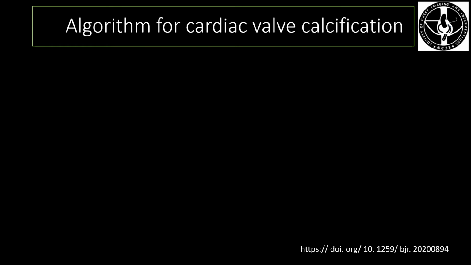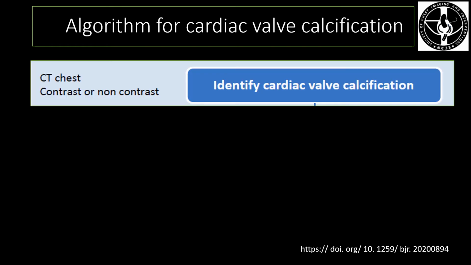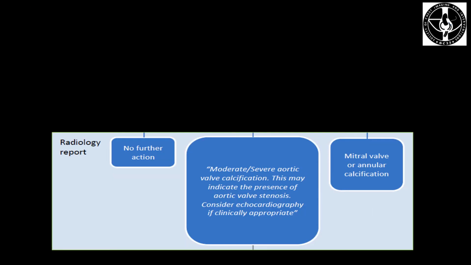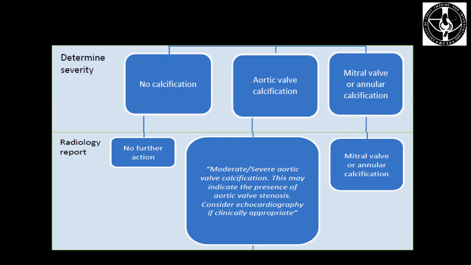There is an algorithm for cardiac valve calcification as well. So first, again, we have a CT chest, contrast or non-contrast. We have identified cardiac valve calcification. The next step will be to determine the severity. So we can have no calcifications, we can have aortic valve calcification, or we can have mitral valve or mitral annular calcifications. Once we have determined the severity, the course of action needs to be mentioned in the radiology report.